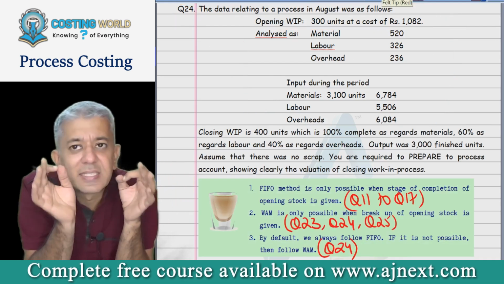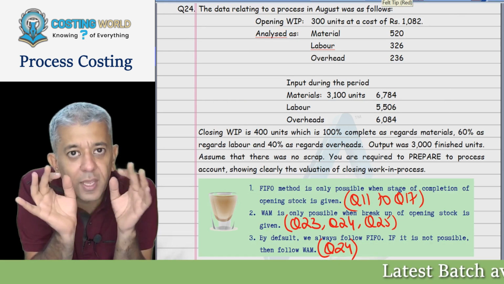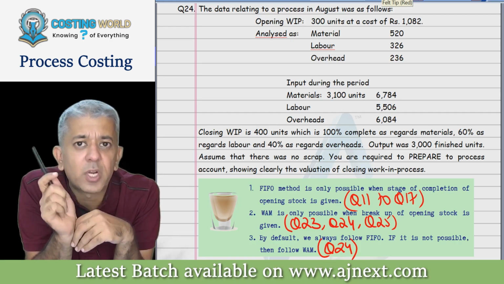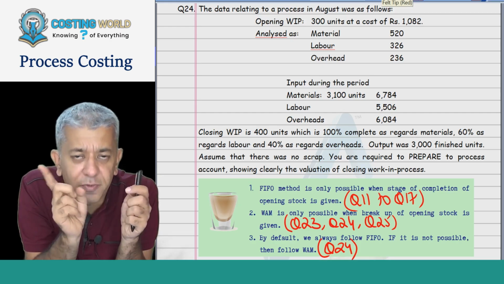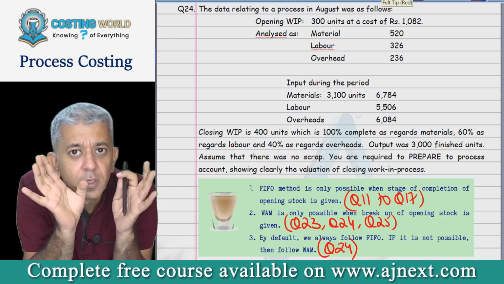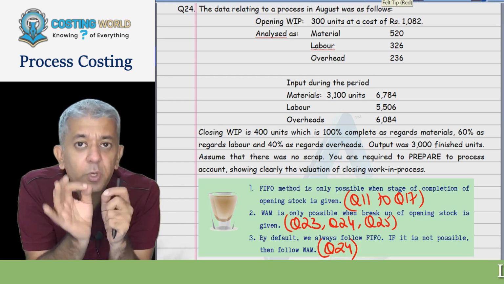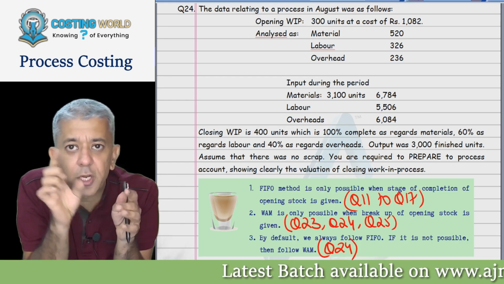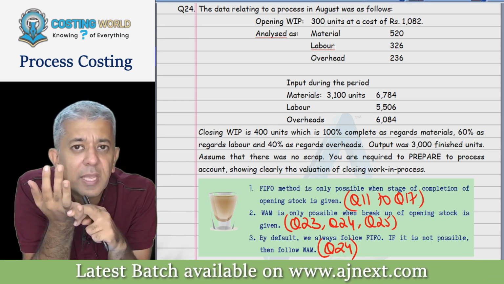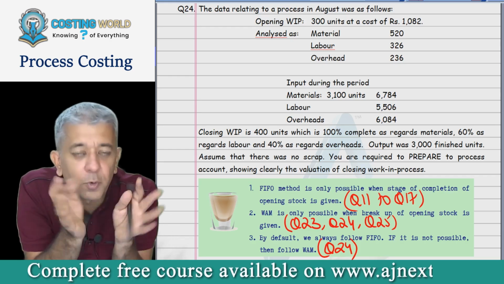It is exactly like the previous question that you did yesterday. See, one error, please do not make. Whenever you are finding the cost per unit of output, you will have to merge last period cost into current period cost. That is one thing, please don't miss. And the statement of equivalent output is the shortest of this. How is it the shortest? Copy the credit side, job is over. Abnormal loss or abnormal gain might come, but in this question that will not be there, so don't bother yourself.